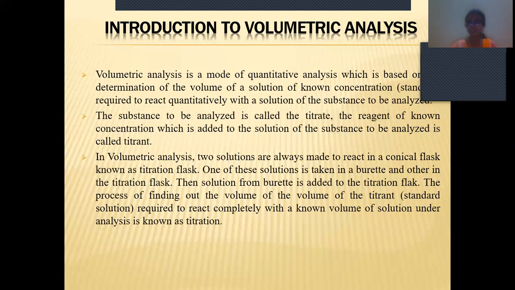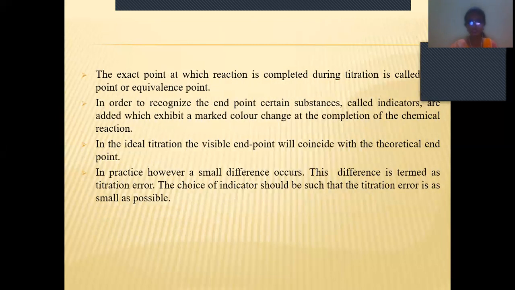So one of the solutions should be taken in the burette. The other solution should be taken in the titration flask, which is nothing but the conical flask. Whatever the process in which the solutions of known concentration and unknown concentration are made to react with each other, that process is known as titration. At a particular point we get the result, and that point is known as the end point or equivalent point.